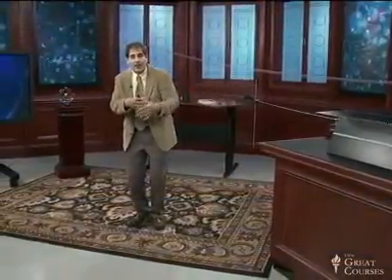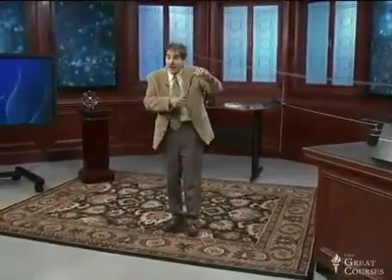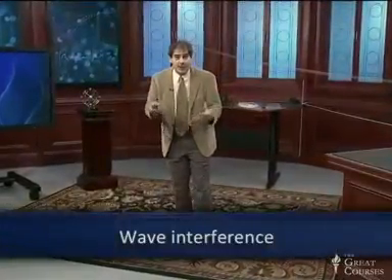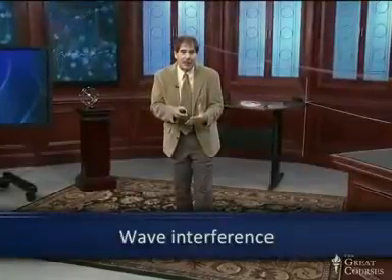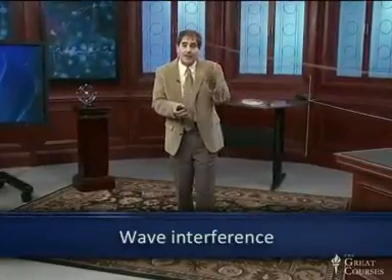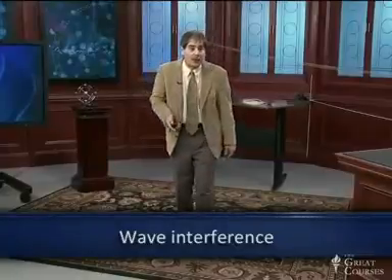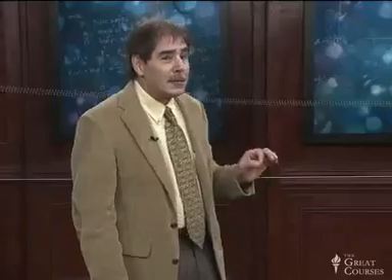While they're on top of each other, the disturbance of that spring was the composite disturbance of the two different waves that were acting at that point, and then they went on their way as if they had never met each other. That's the phenomenon of wave interference, the fact that two waves can be in the same place at the same time, and when they are, their amplitudes simply add, or maybe they subtract if one wave is going down and one wave is going up. And there are a number of important phenomena that result from wave interference.